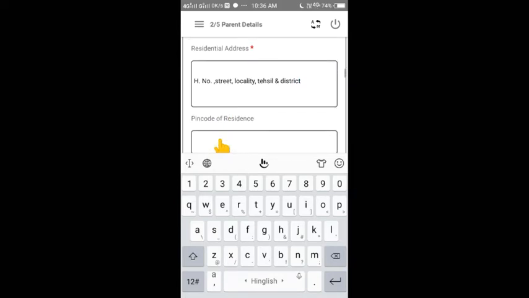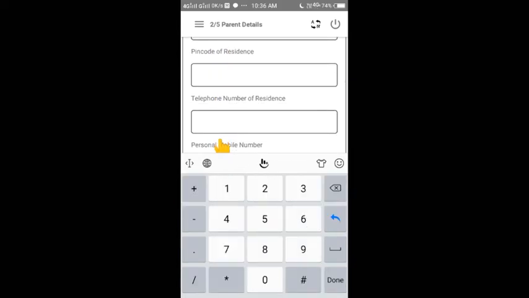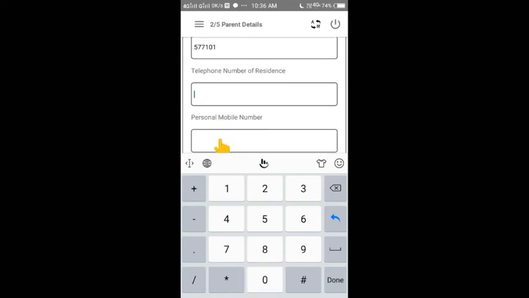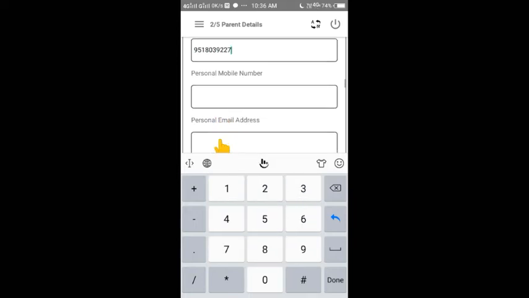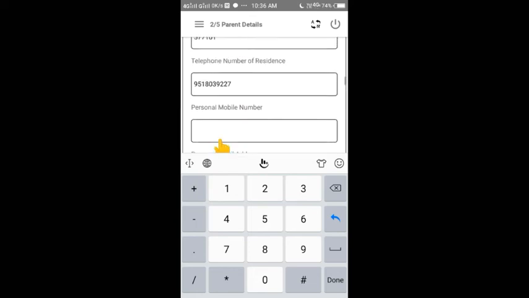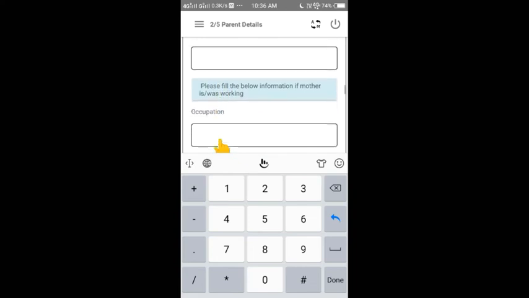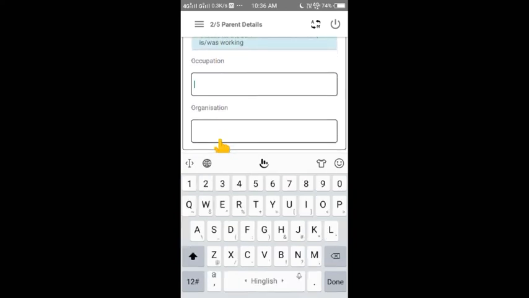Okay, and after the state, you include the pin code of your district or your area, and the telephone number of your residence. You can give your personal mobile number the same way, but these are not compulsory. Okay, so for occupation, if not working, we can leave it here.